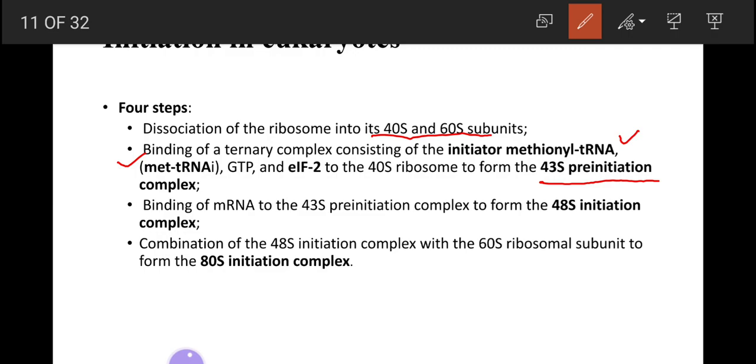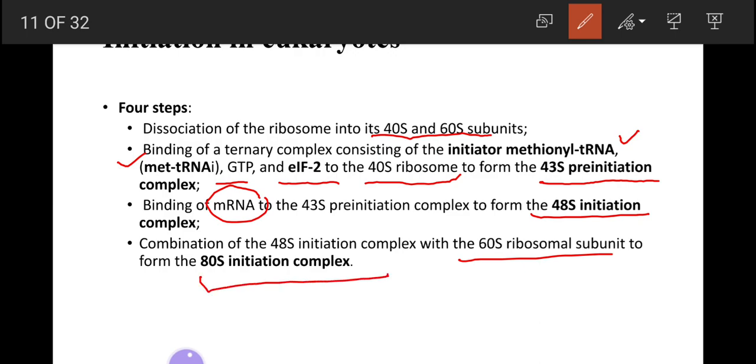So in the 43S pre-initiation complex, initiator transfer RNA, GTP, initiation factor 2 and the 40S ribosomal subunit form the 43S pre-initiation complex. Then there is the binding of mRNA, and the 43S pre-initiation complex changes into the 48S initiation complex. Combination of the 48S initiation complex with the larger subunit of the ribosome will form the 80S initiation complex.